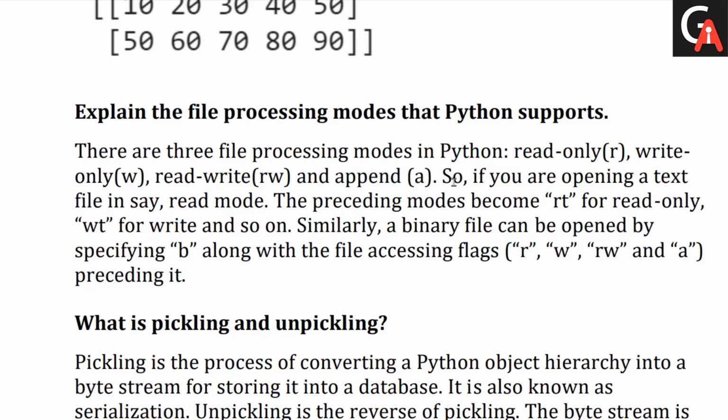So if you are opening a text file in read mode, then the processing mode becomes RT, for write only this is WT, and so on. Similarly, a binary file can be opened by specifying B along with the file accessing flag R, W. Then we have RW again, and A for appending.